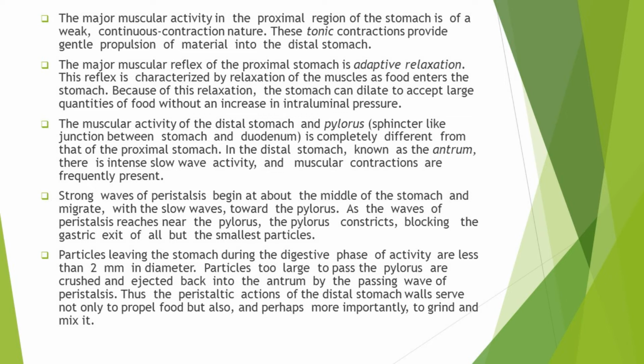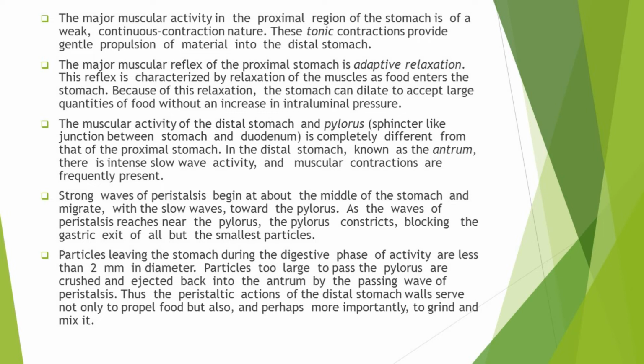As this wave of peristalsis reaches near the pylorus or pyloric sphincter, this pyloric sphincter constricts. The function of this constriction is to allow only the selective particles to pass into the small intestine. So only the smallest particles that are compatible for digestion in the small intestine are allowed for the gastric exit, or they are allowed to pass into the small intestine from stomach.